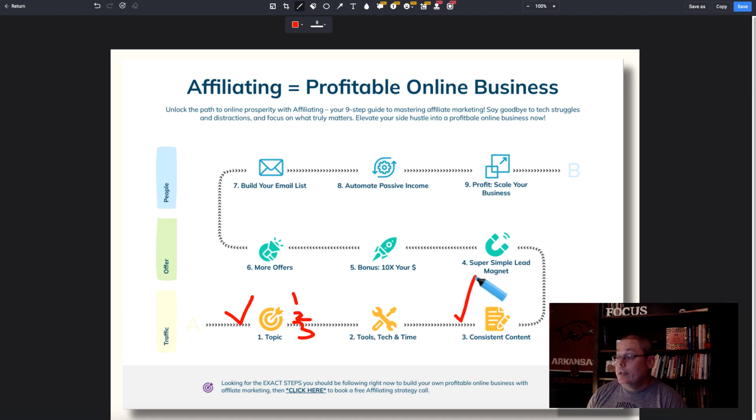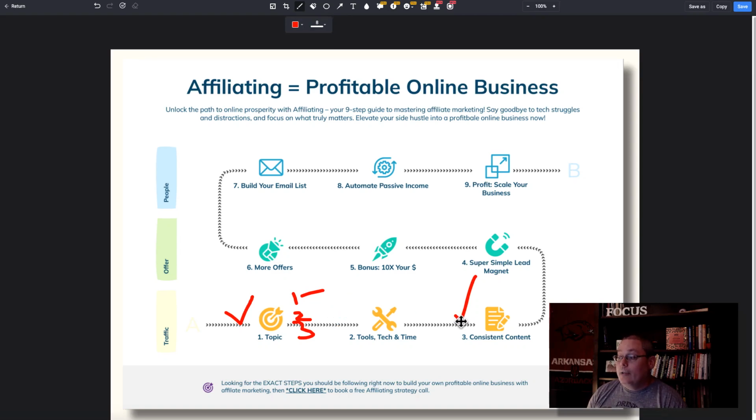Now, when you're creating your consistent content, you just want to start with the first one first. Start with beginners. Typically, that's where you're going to start, because typically that's where you are when you pick a topic. You're going to learn more about it, you're going to do it, and you're going to teach it, and you're talking to the folks that are just beginners, which are just a step below where you are. But as you create all that content over here, you'll then be ready to move up to intermediates.